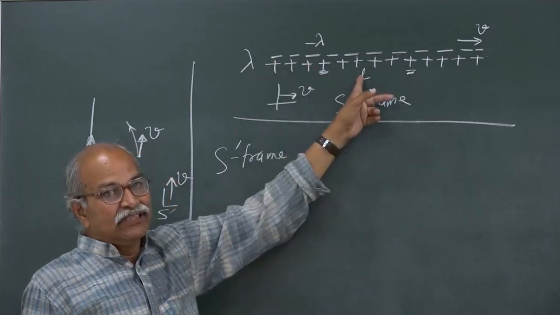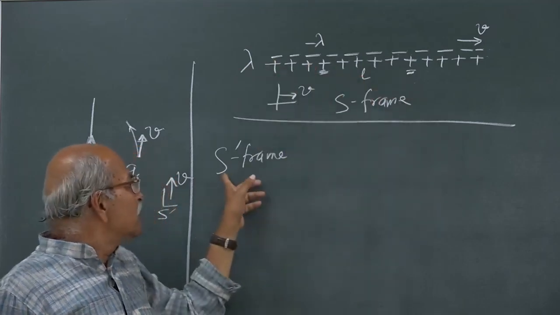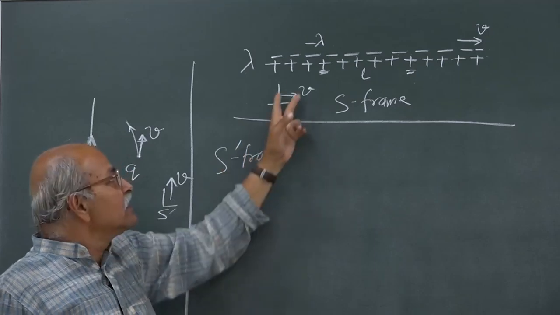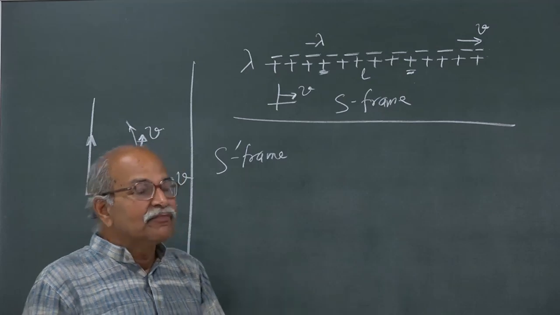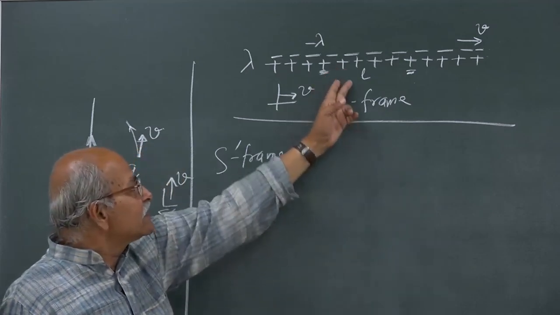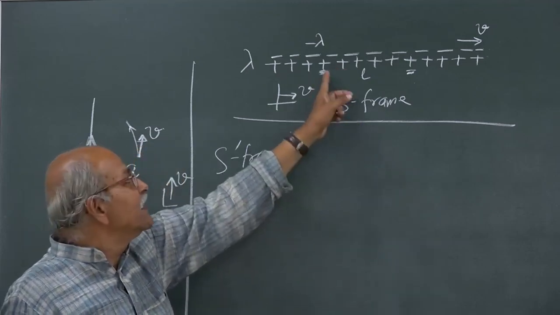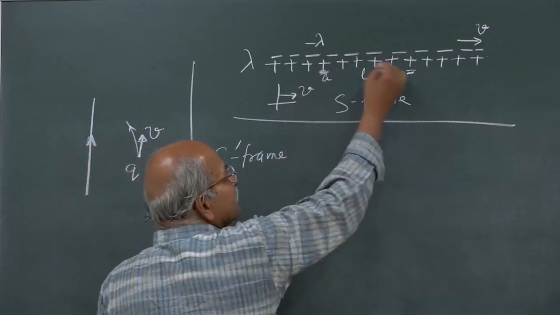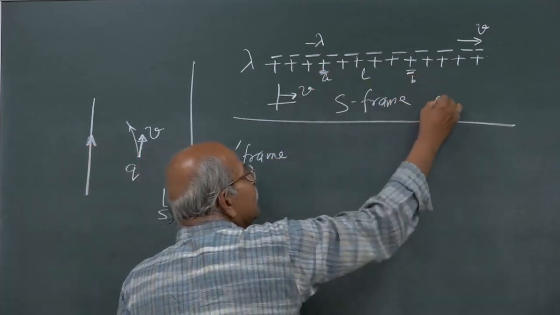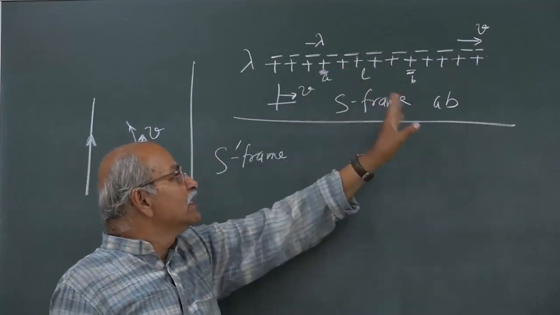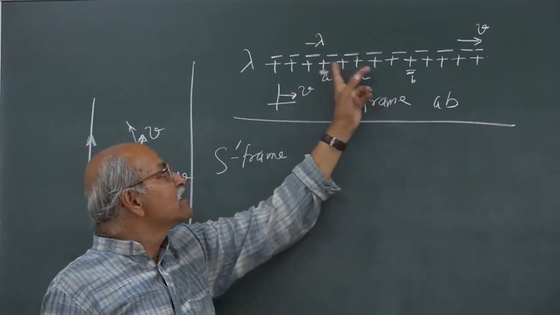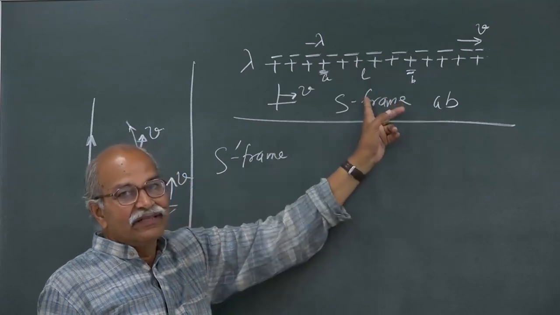Now, if you see from the S prime frame, this will be contracted because this line charge is at rest in S. If I call this point small a, this point small b, then the length a b is the rest length here.